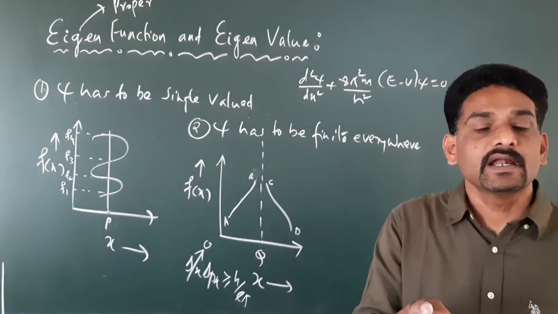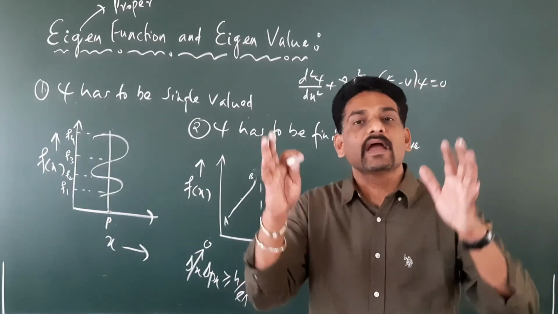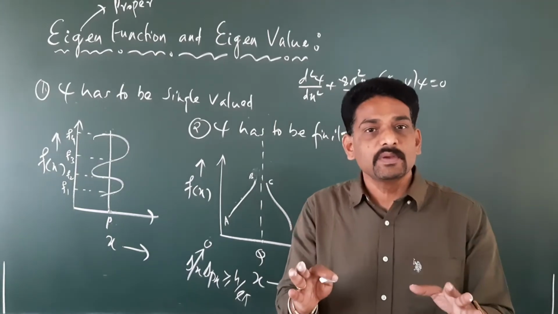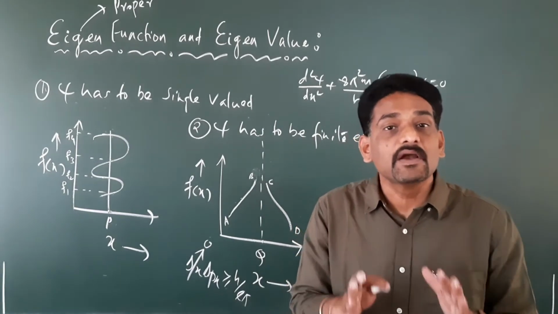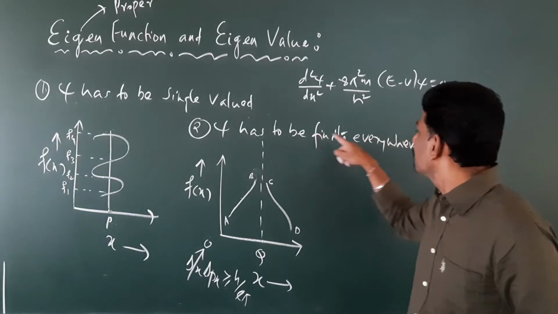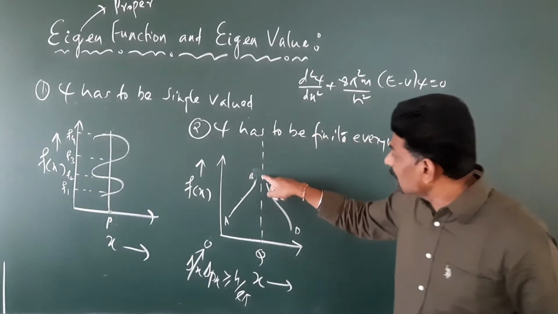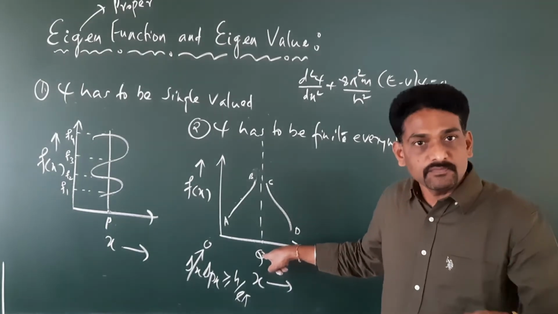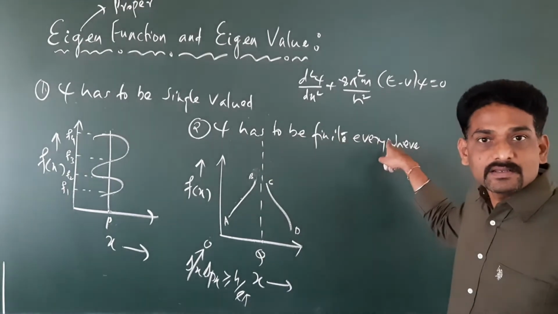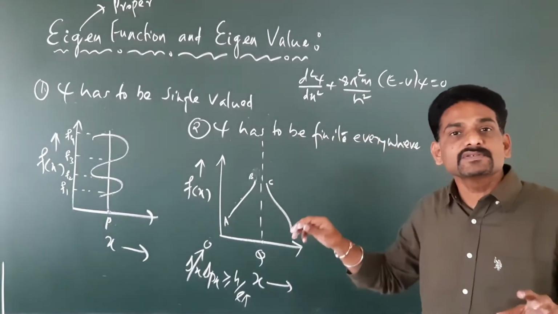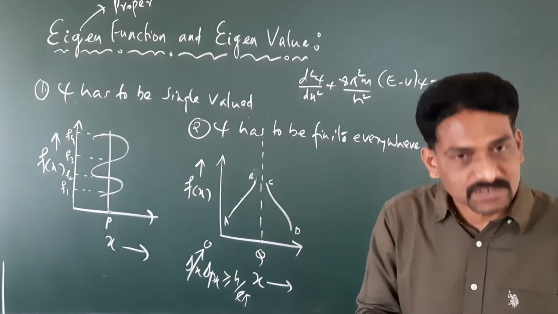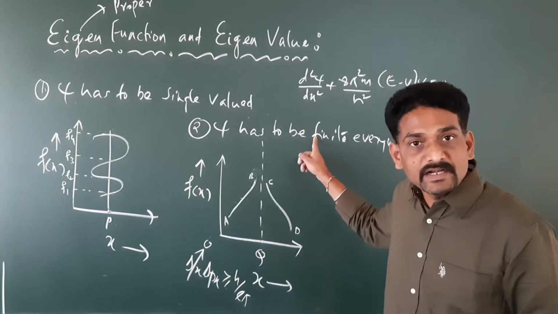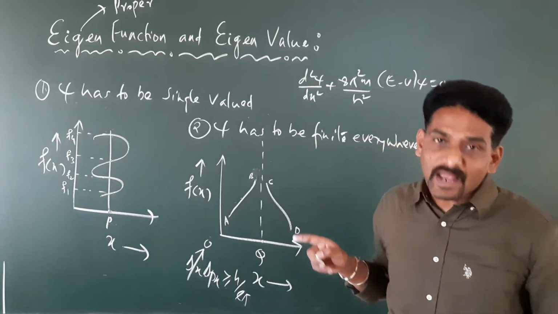Therefore, we say that for a wave function to be an eigenfunction, it has to be finite everywhere. Psi has to be finite everywhere. It cannot be infinite like this at a particular location. Only if it is finite, it gives a physical meaning for the system. So this is the second condition for a wave function to be an eigenfunction.